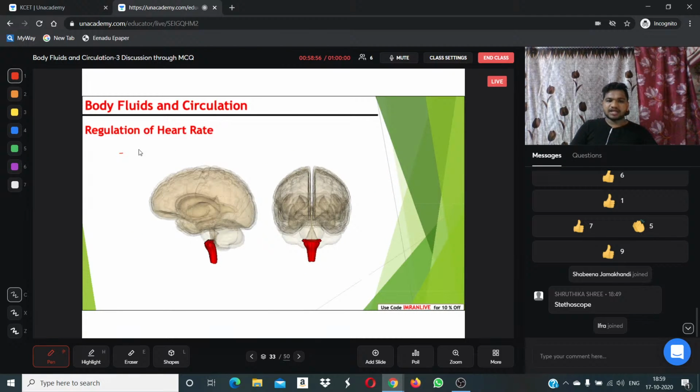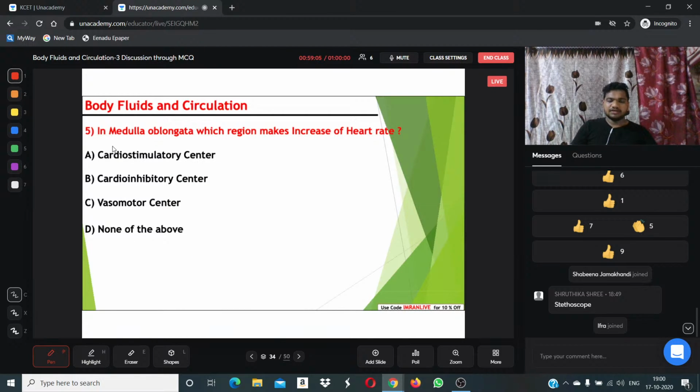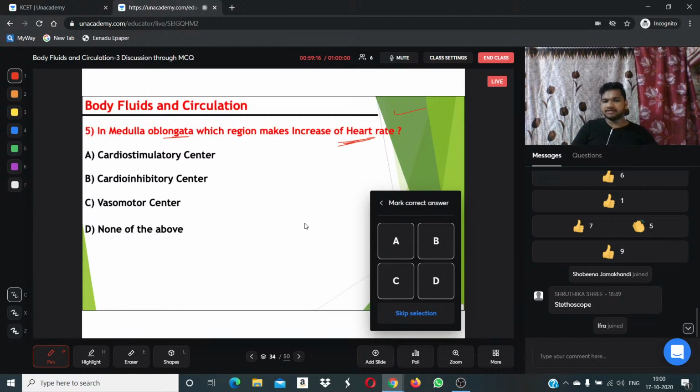Right? This is the regulation of heart rate present at the medulla region. For showing you the medulla region in the brain, I have brought this diagram for you. Answer me, in the medulla oblongata, which region increases heart rate? Increase of heart rate in the medulla oblongata. I hope the question is clear.